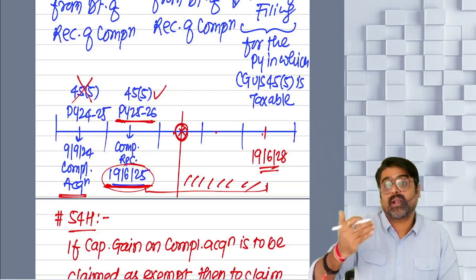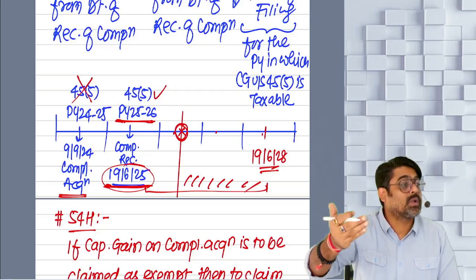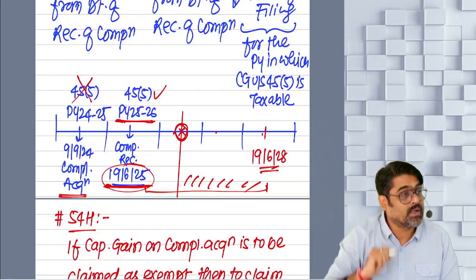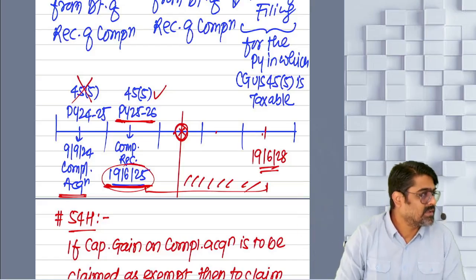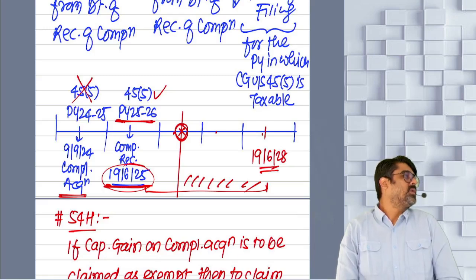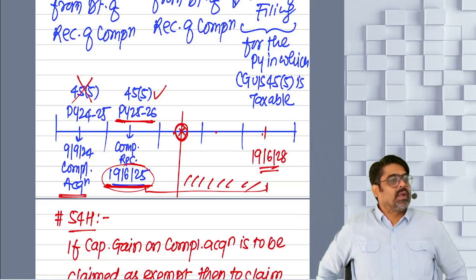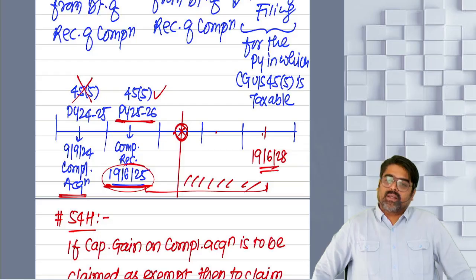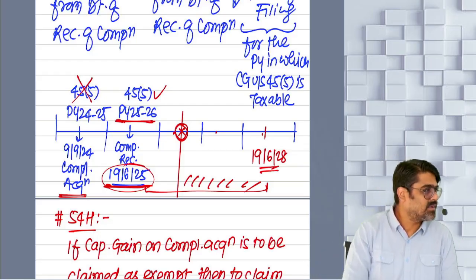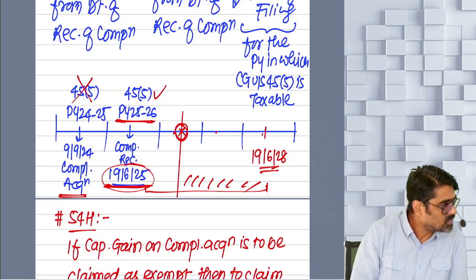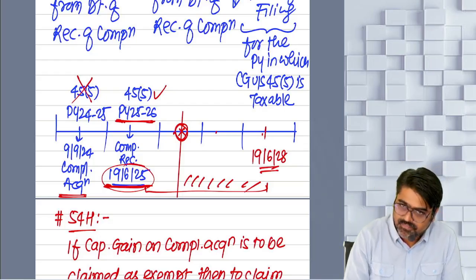So whatever capital gain is now coming, short term or long term, that you are going to calculate under section 45(5), that capital gain is exempted under section 54D. Yes or no? And to claim that exemption, you have to invest in new industrial land or building. And that investment will allow you to take the exemption under section 54D. Understood or not? Sure, sir.